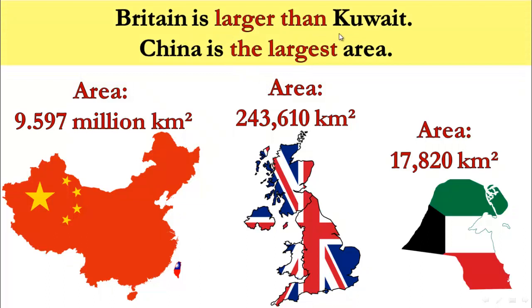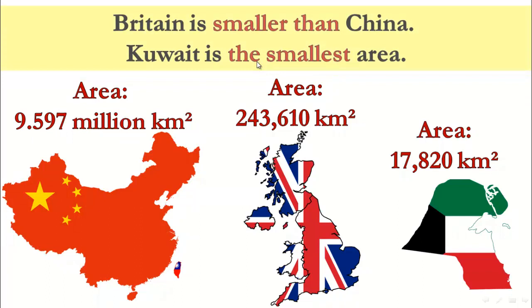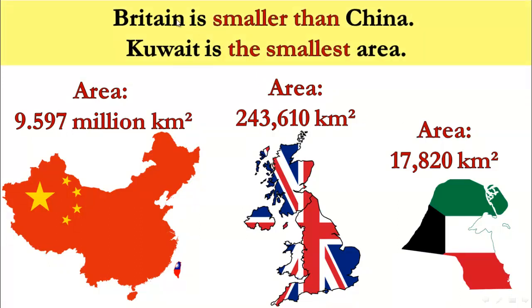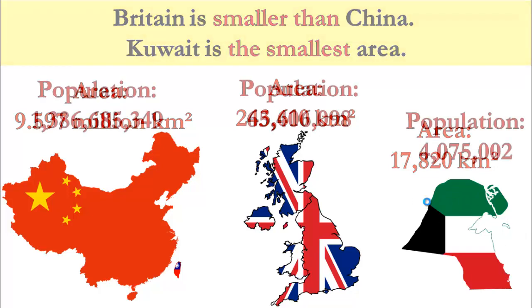Britain is larger than Kuwait. China is the largest area. You can look at these numbers. Britain is smaller than China. Kuwait is the smallest area.